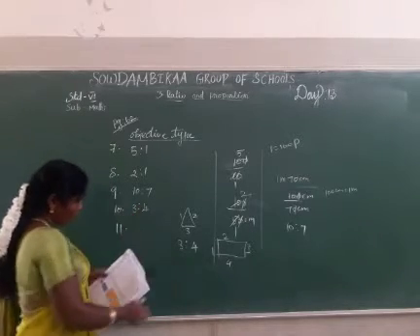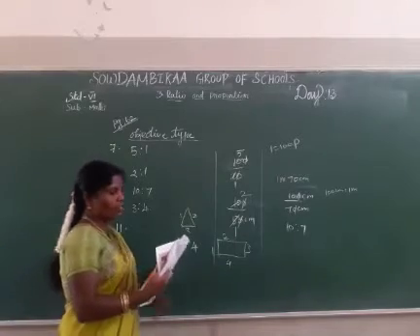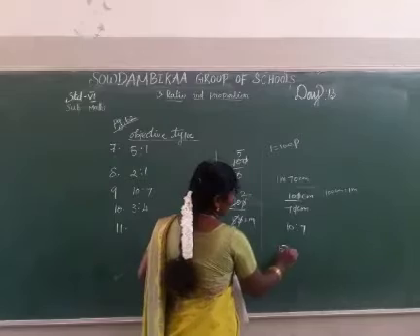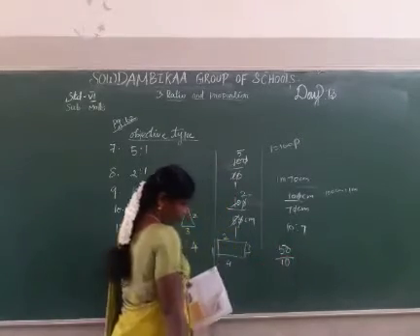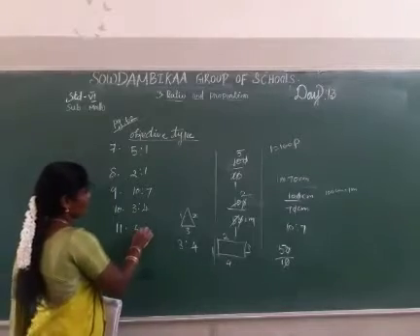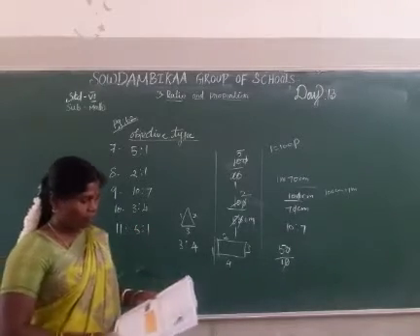Then the 11th one. Alagan is 50 years old and his son is 10 years old. 50 divided by 10: the 0 and 0 cancel. The answer is 5:1.